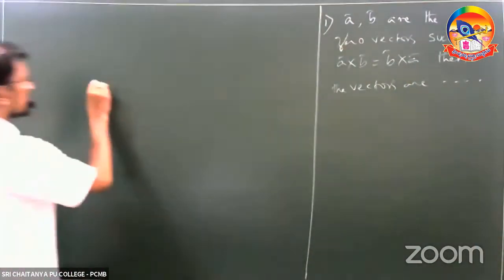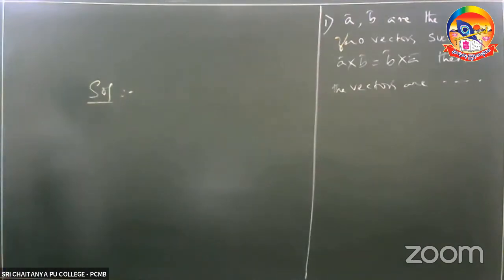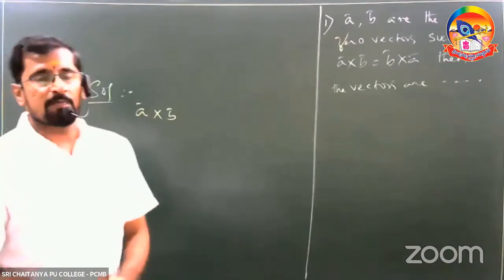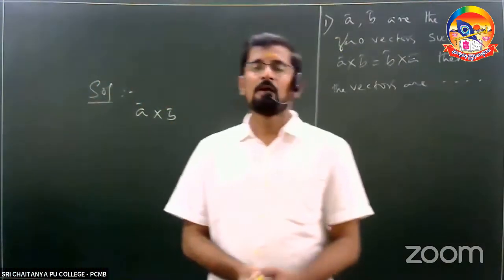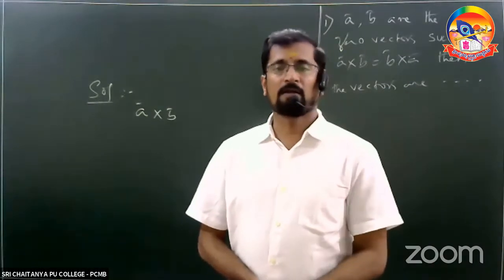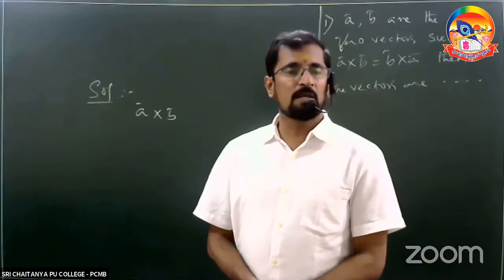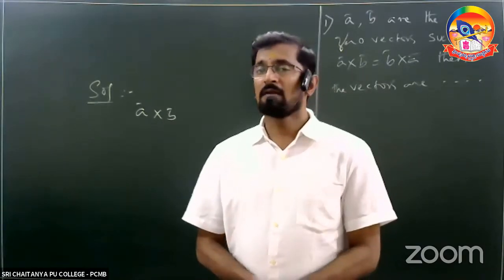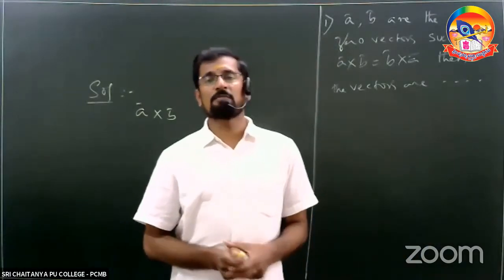Observe. What are the properties of vector product or cross product? We know A cross B is not equal to B cross A, right? But in this question, he has given you A cross B is equal to B cross A.